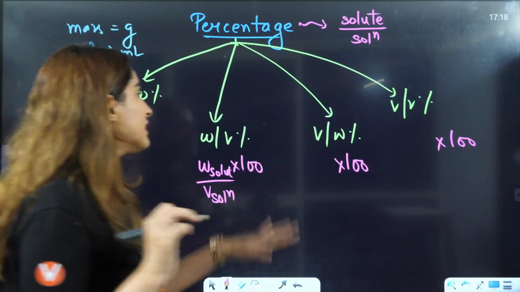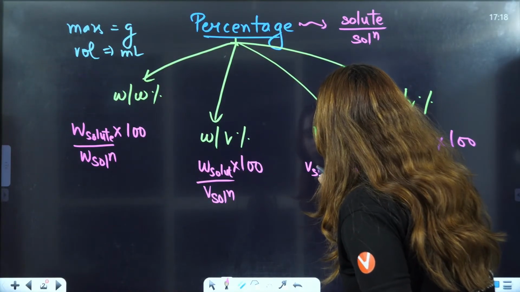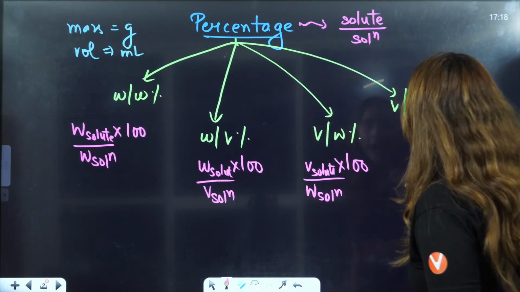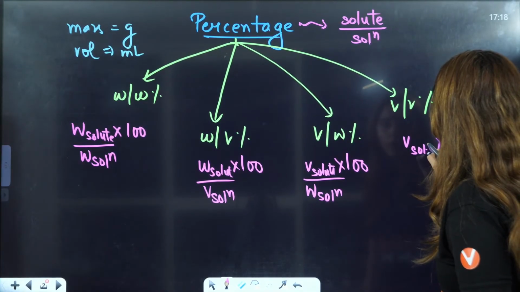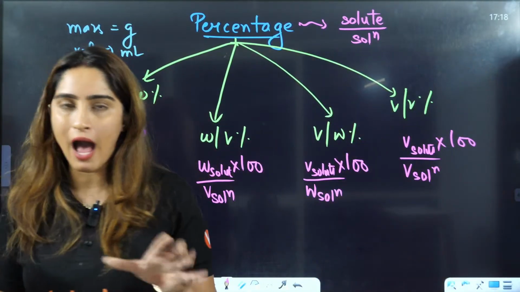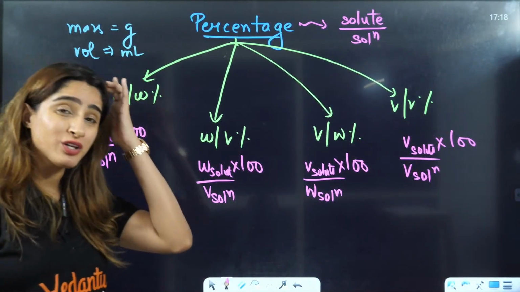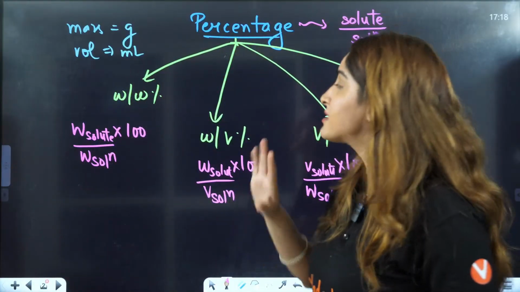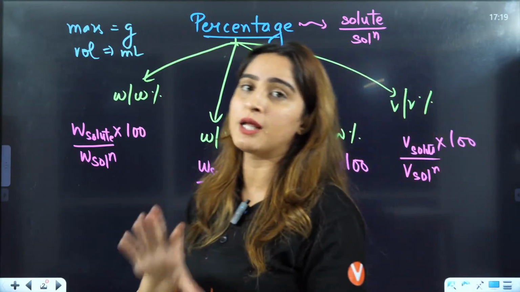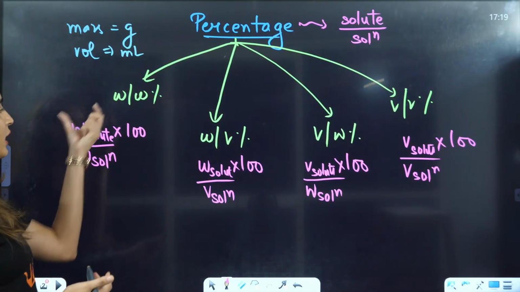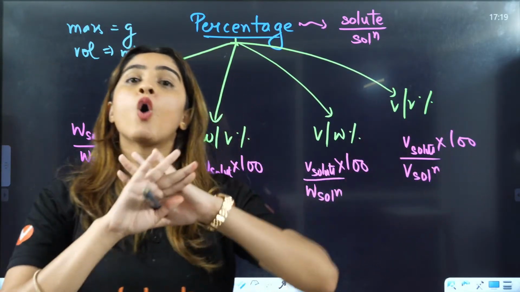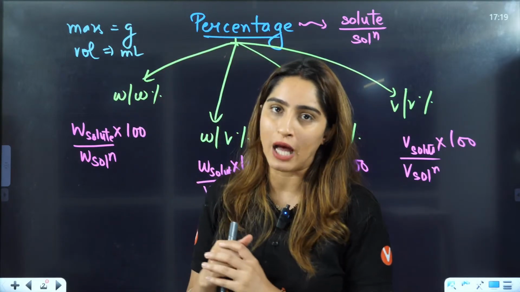Then here it is volume of solute, right, divided by weight of solution. Last one is volume of solute divided by volume of solution. So this is what you have here. That means what you have to do, do you have to learn anything here? No. Just remember, in percentage, you always have solute by solution and it is always multiplied by 100. Now, whatever you have, weight by weight, weight by volume, volume by weight, volume by volume, you can take it according to that, right?